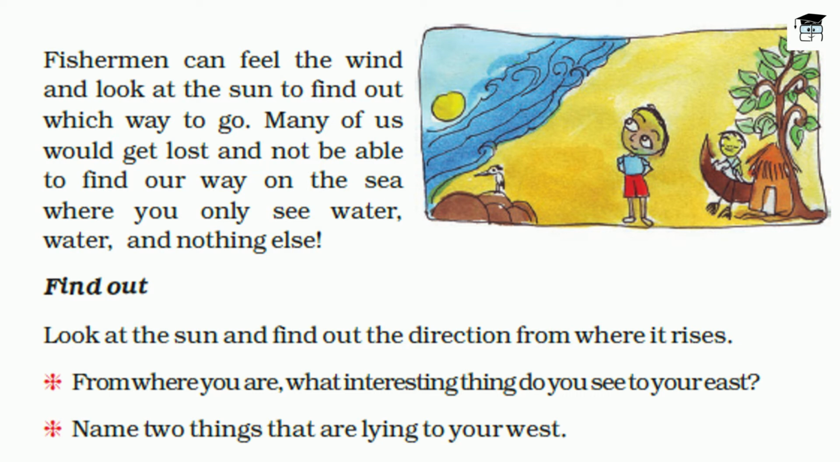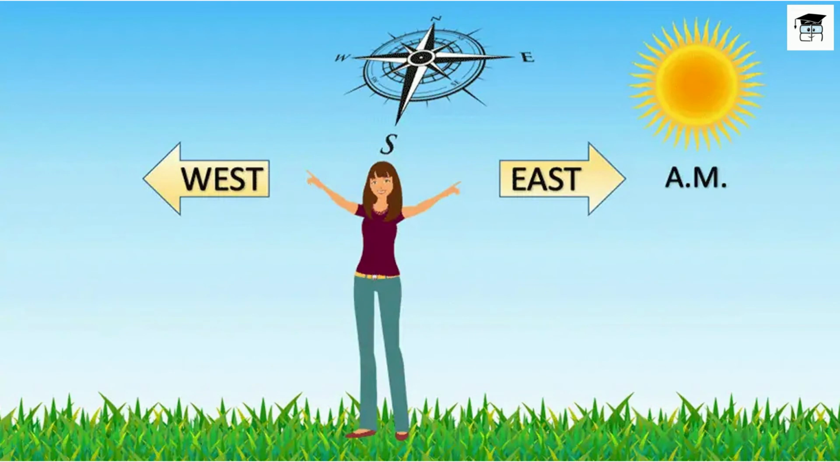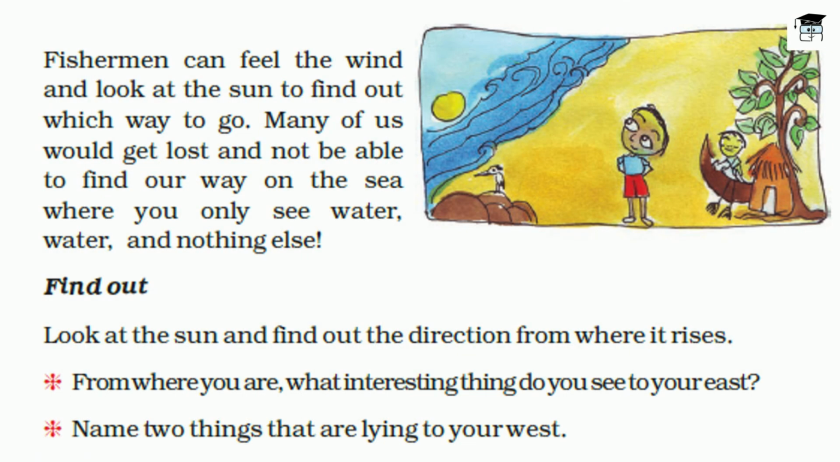Where you are, what interesting things do you see? The sun rises from the east, and if you look in the east during the day, you will see the sun. So look at the east and see what interesting things are there. And then also tell 2 things that are towards the west.